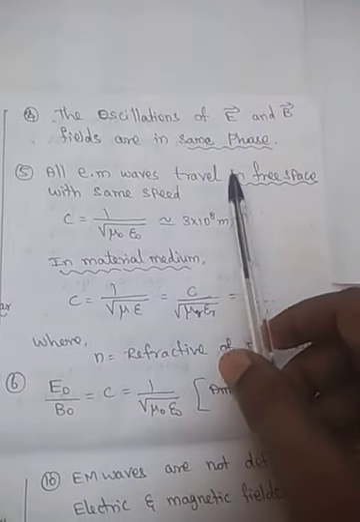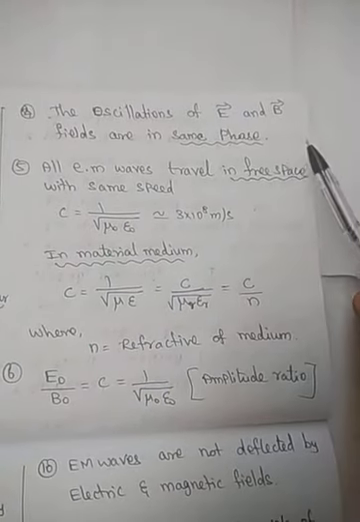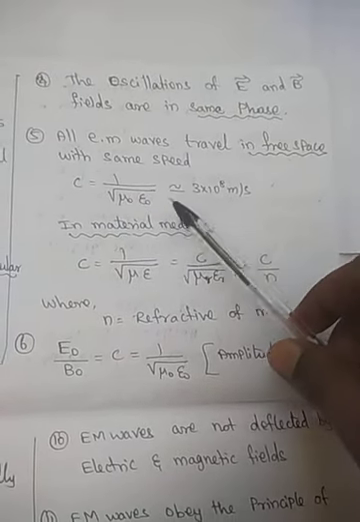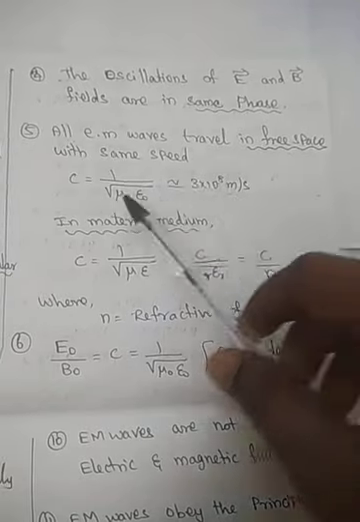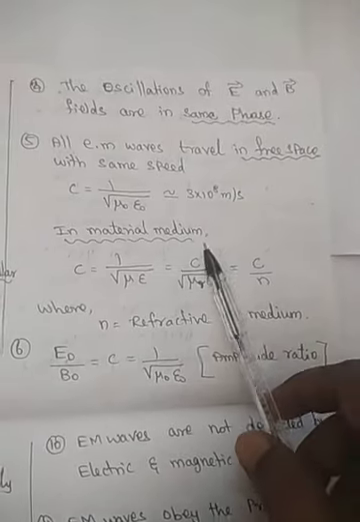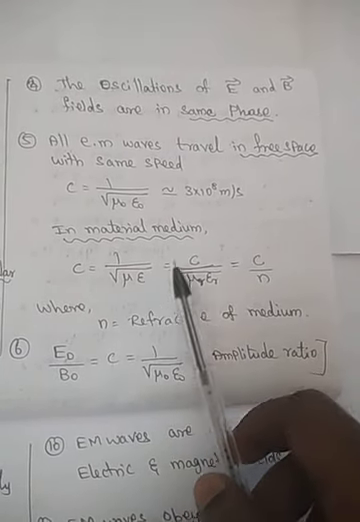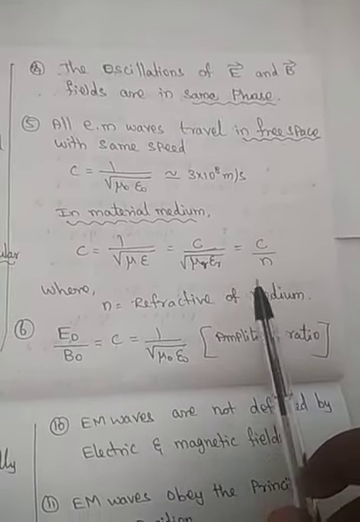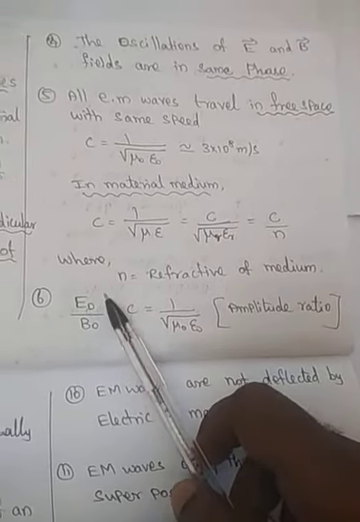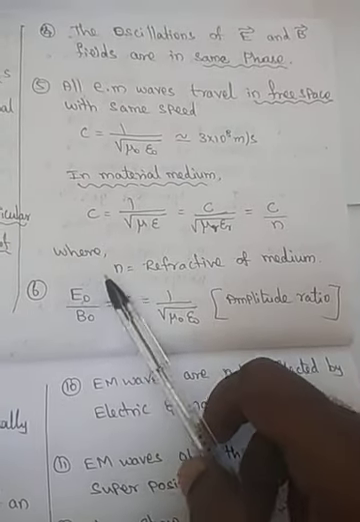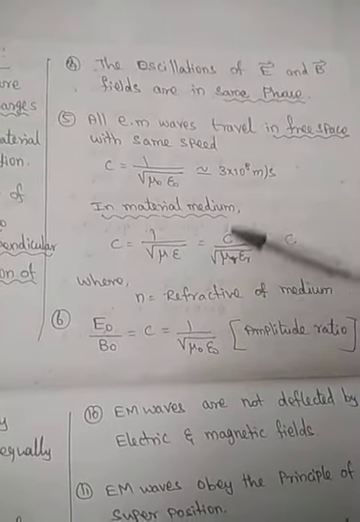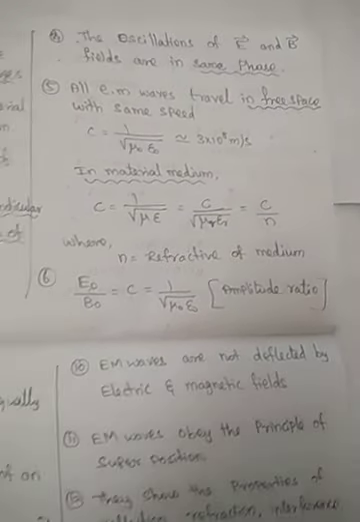All the electromagnetic waves travel in free space with the same speed. What is the speed of the electromagnetic waves in free space? We have already seen that it is 3 into 10 power 8 meter per second, by using the formula 1 by root of mu naught epsilon naught. For a medium it is 1 by root of mu epsilon, that is C by n, where n is the refractive index of the medium. And the ratio of the amplitude of the electric field and the magnetic field is equal to the speed of the electromagnetic waves. These three things we also saw in the last video.